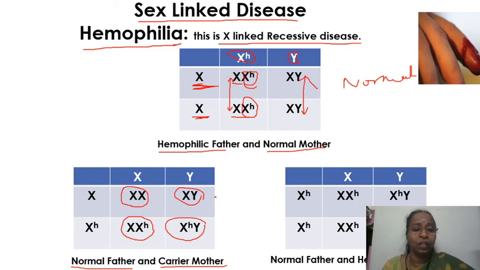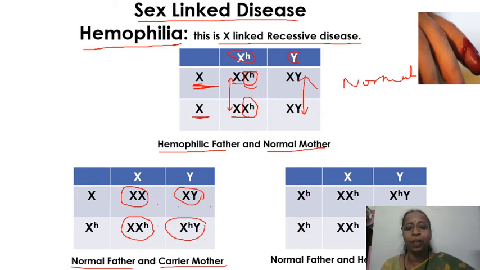So if you see the ratio, it is one normal daughter, one carrier daughter, one normal son, and one hemophilic son. You have to write like that. So the ratio is 1:1:1:1.